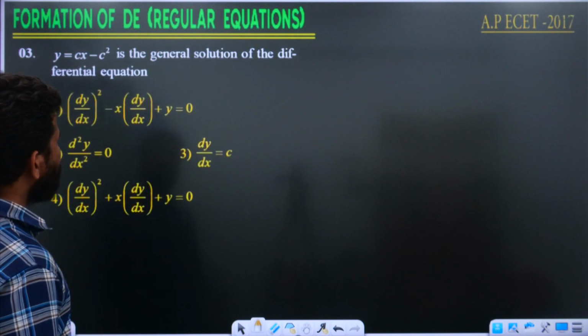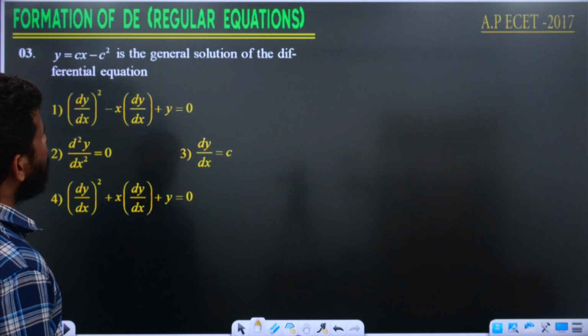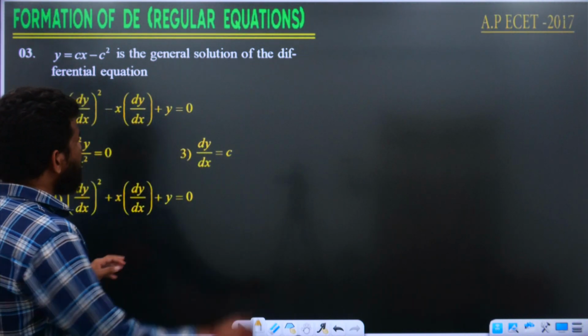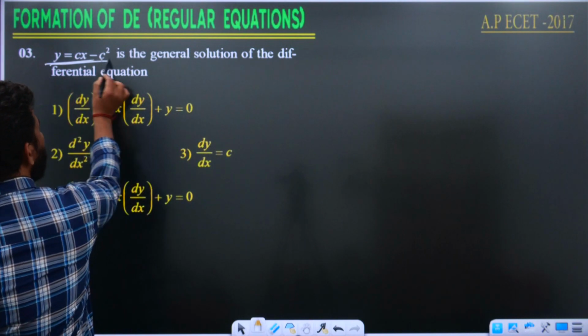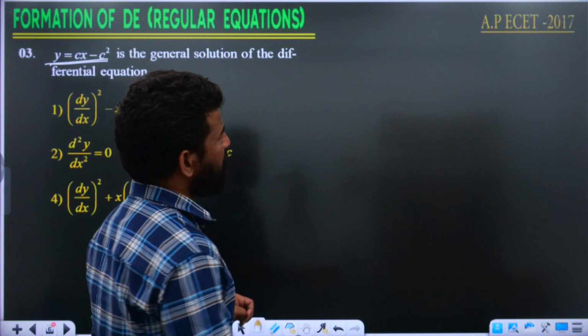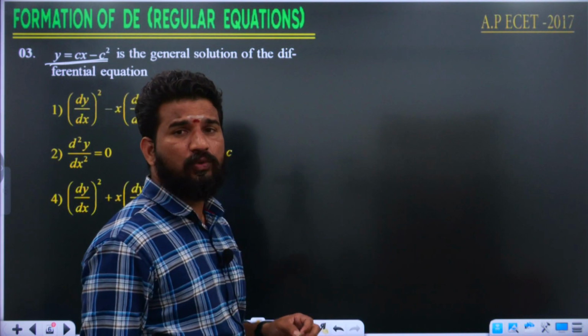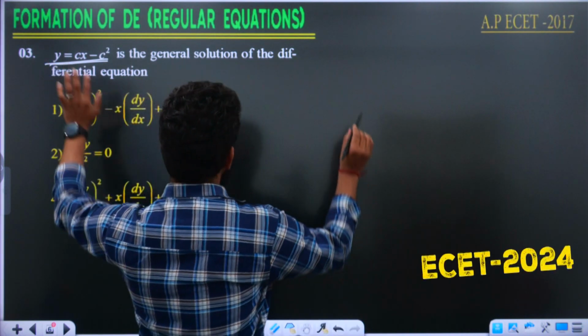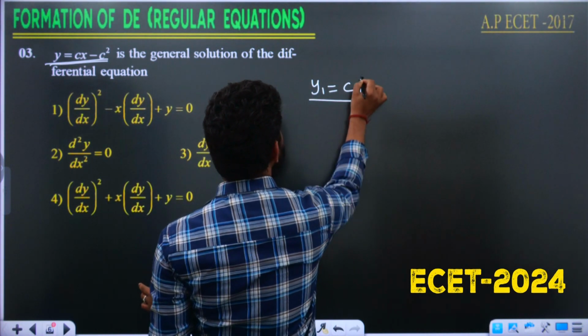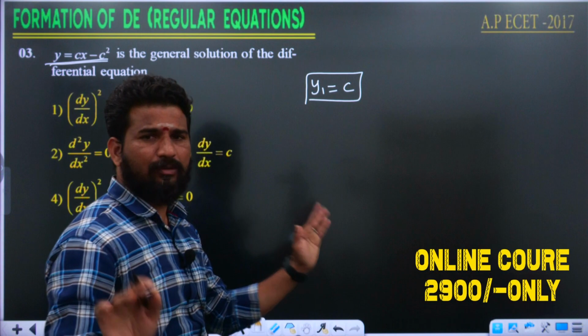If y is equal to cx minus c square is the general solution of the differential equation, then what would be the differential equation? If it is a solution, then what would be the differential equation? This was asked in AP ECET 2017. So differentiating both sides, you are going to get y1 is equal to c. Replace c by y1. That's it. That is going to be the answer.